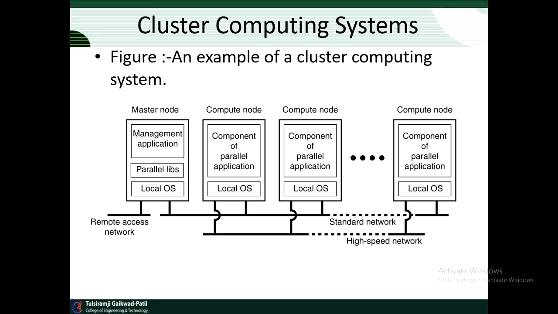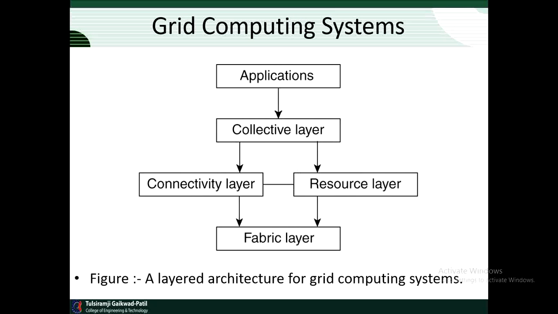In this, one master node handles all the compute nodes, and the operations are performed by the compute nodes with their components and the local OS available on them. All the tasks performed by the compute nodes are handed over to the master node, and control of the compute nodes is taken care of by the master node. So the master node remotely accesses the compute nodes, and this is the operation of the cluster computing system.